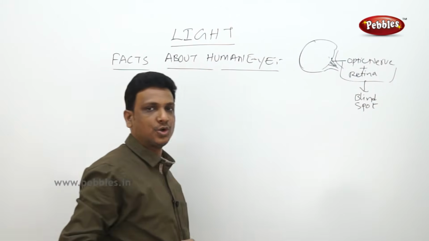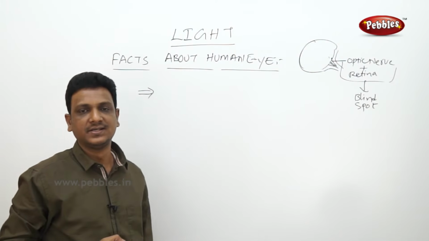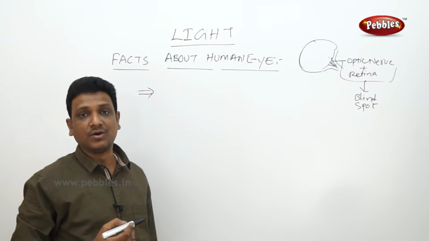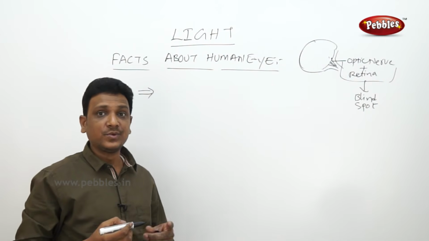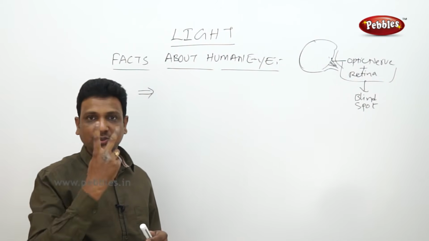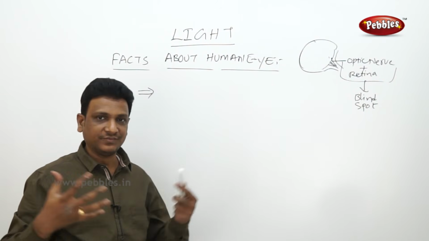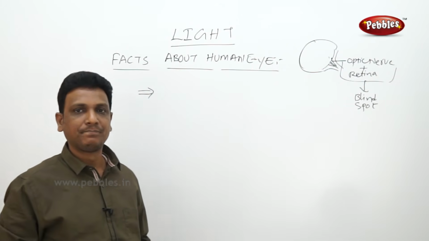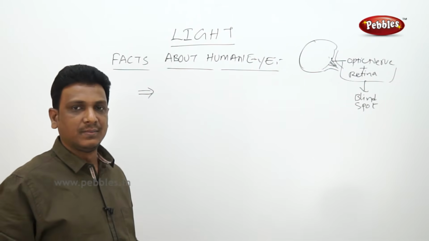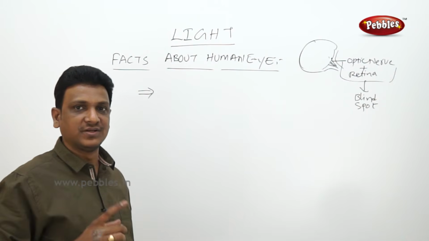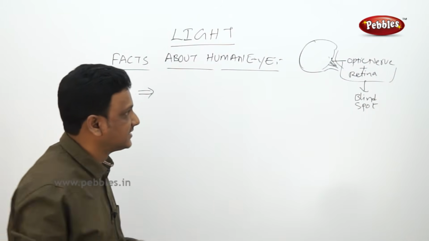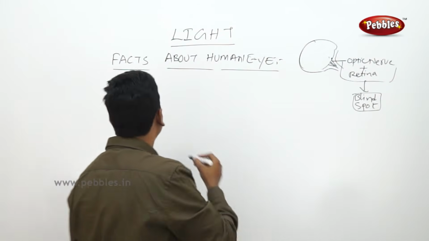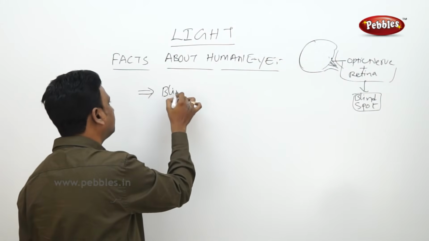So at that point there is no vision. You cannot see the place at which the retina is connected to the optic nerve. That is called the blind spot. But as we are looking at some object with both of our eyes, because of the overlapping of the pictures, you don't find any spot in your eyes. But there will be some area in your retina where there is no vision, the point at which it is connected to the optic nerve. That is called the blind spot.